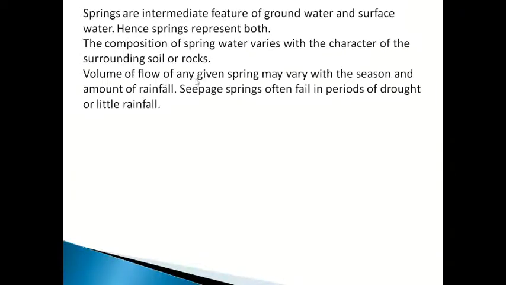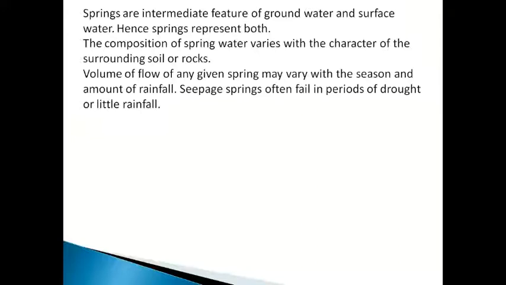Volume of flow of any given spring may vary with the season and amount of rainfall. Seepage springs often fail in periods of drought or little rainfall. So ultimately what it is saying is, if the spring should run for a longer time, the amount of water should be more.